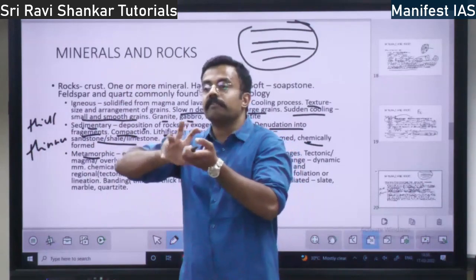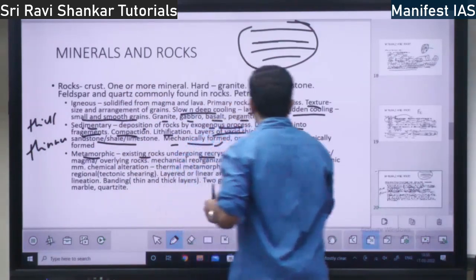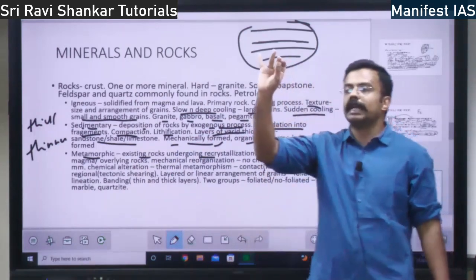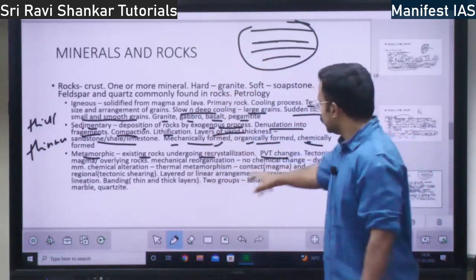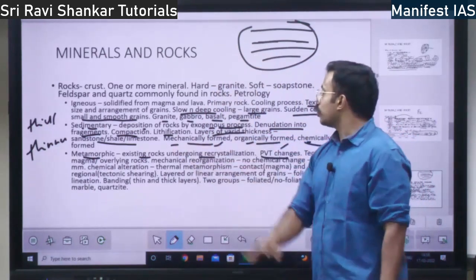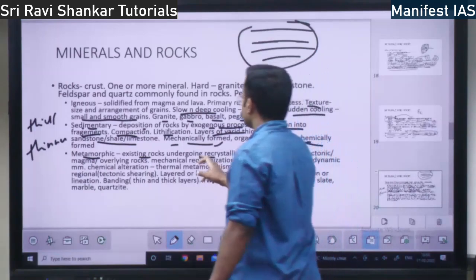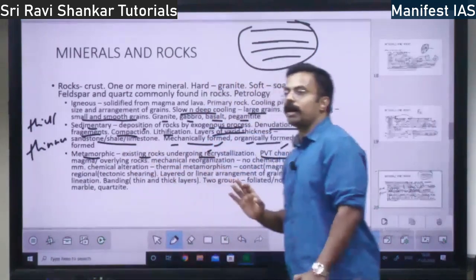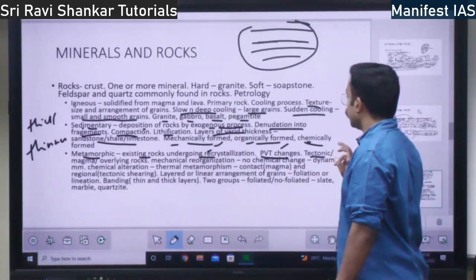These crystals will get rearranged. Why do they rearrange? Because of pressure, volume and temperature changes, the rocks will undergo recrystallization. That is, the existing rocks undergoing recrystallization is the metamorphic process, right? Here you have tectonic.